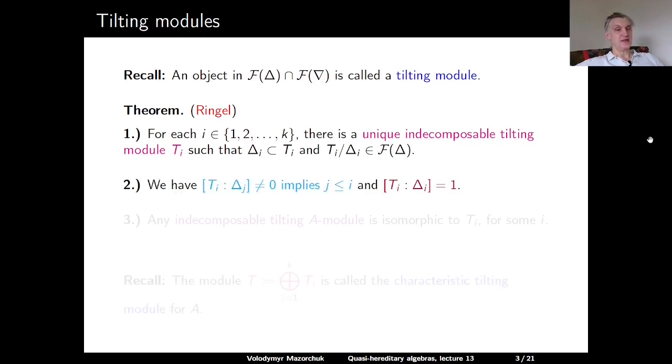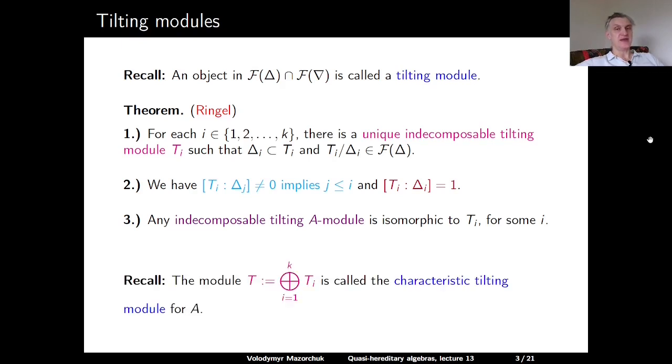Furthermore, if delta j appears with a non-zero multiplicity in a standard filtration of some Ti, this implies that j is less than or equal to i, and moreover, the multiplicity of delta i in Ti equals 1. And finally, any indecomposable tilting A-module is isomorphic to Ti for some i.